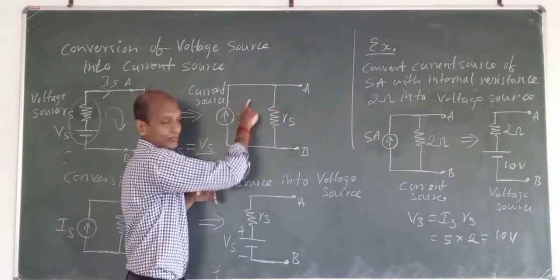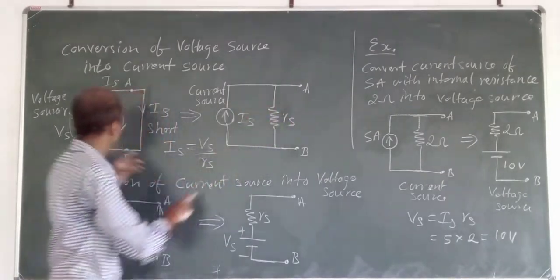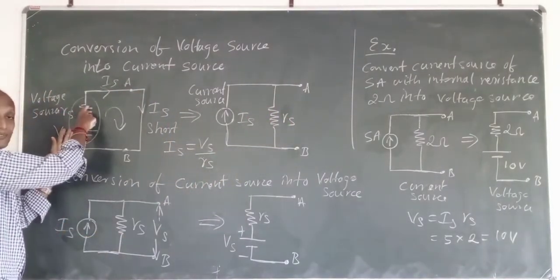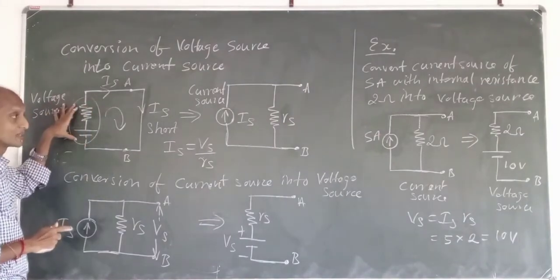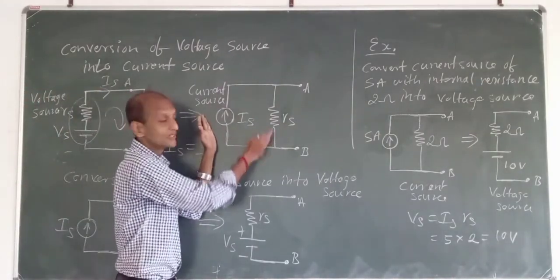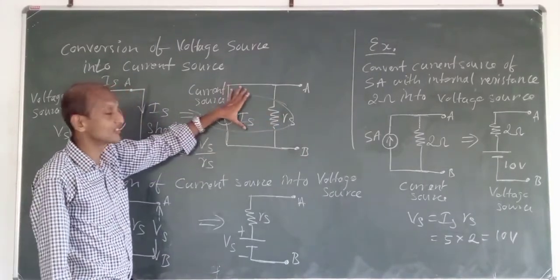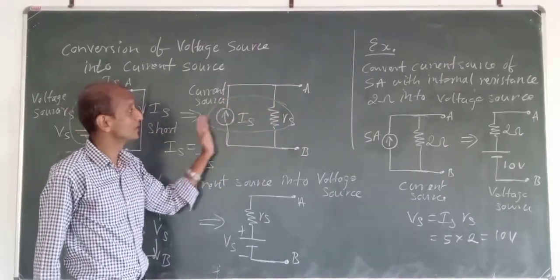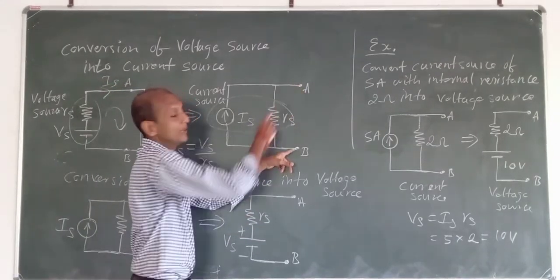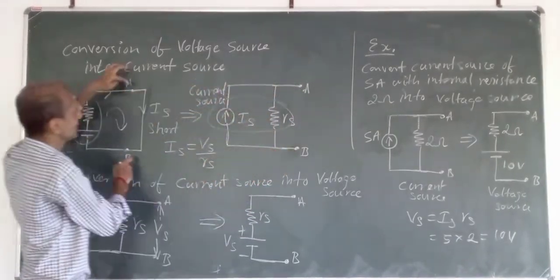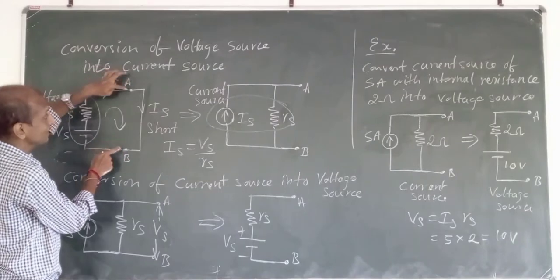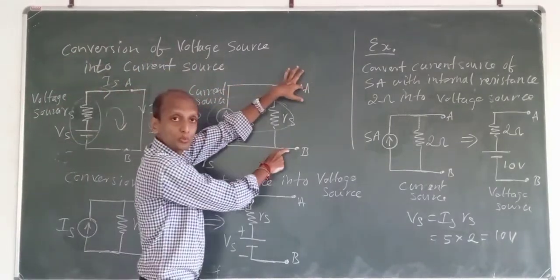So internal resistance for a current source will come in parallel. For a voltage source, the internal resistance will come in series. Okay. So this voltage source has now been converted into a current source with internal resistance Rs, which will be coming in parallel. Now these A and B points are the same points. So these 2 points are equivalent to these 2 points.